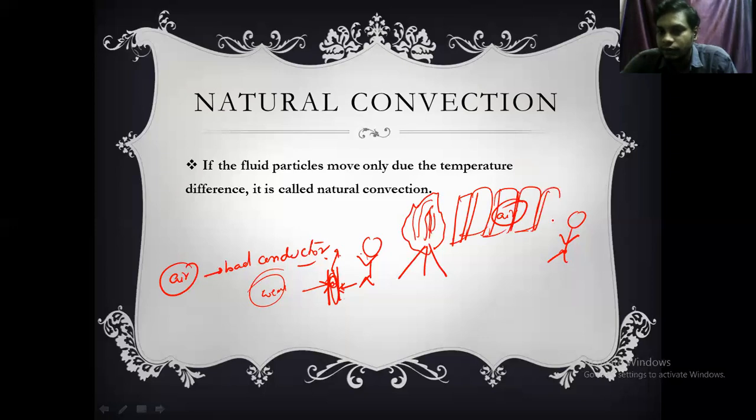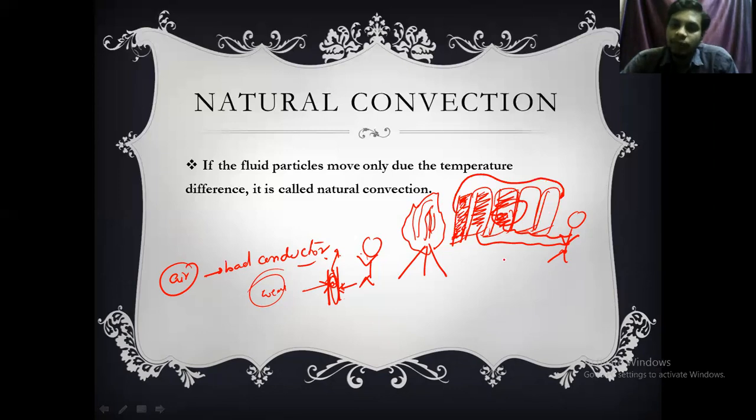Whenever a layer is exposed to this heat, it gets heated up, its density becomes less, and it travels to the less dense layer. Then the next layer also gets heated up and also travels. Like that, we feel the heat energy.